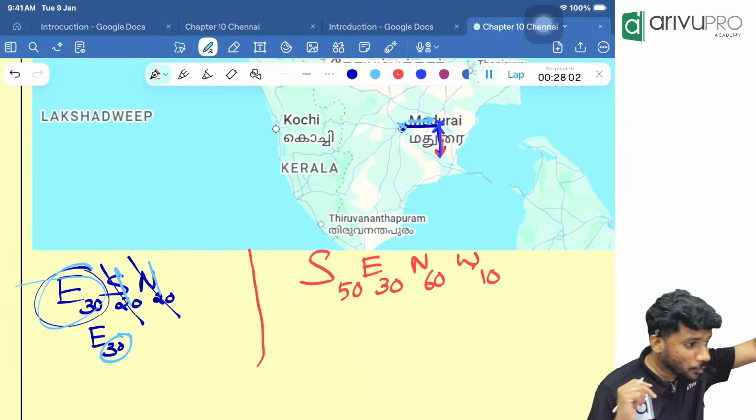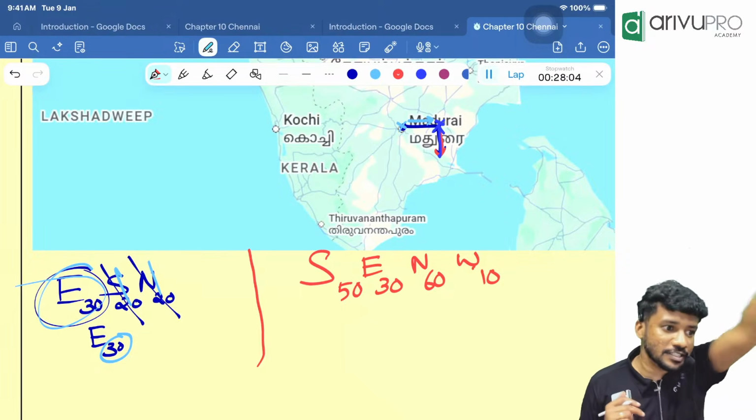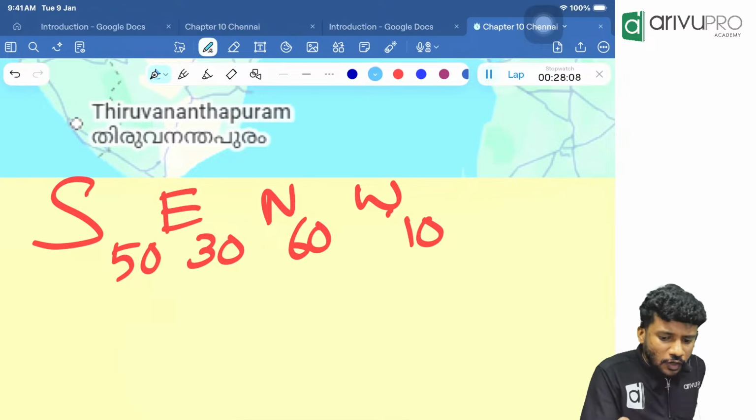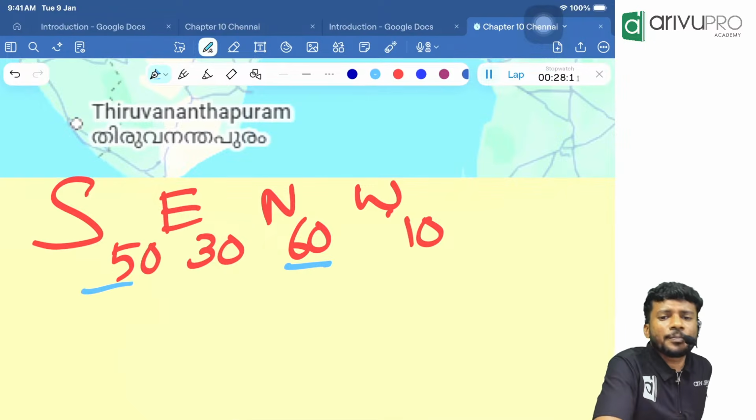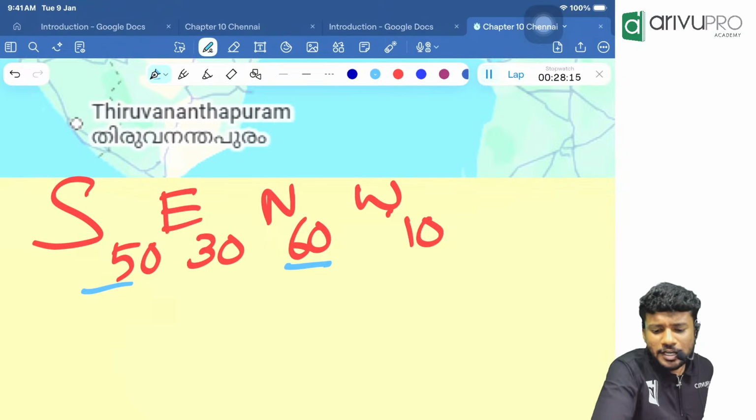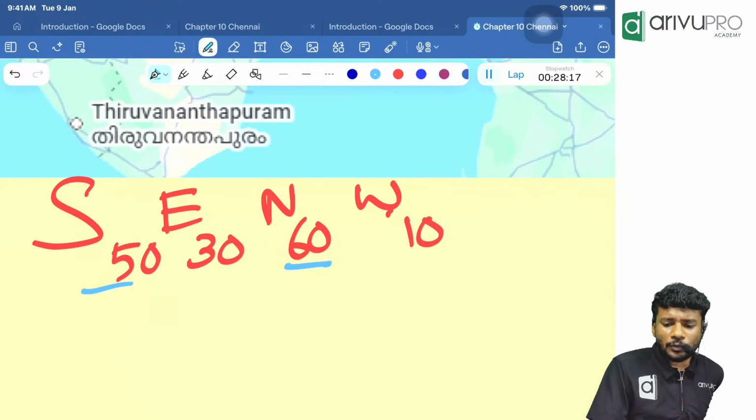Then with respect to my initial point, which direction am I currently in? That is the question. People, north and south are opposite to each other, correct? Yeah, they should get cancelled. But which is the higher value?